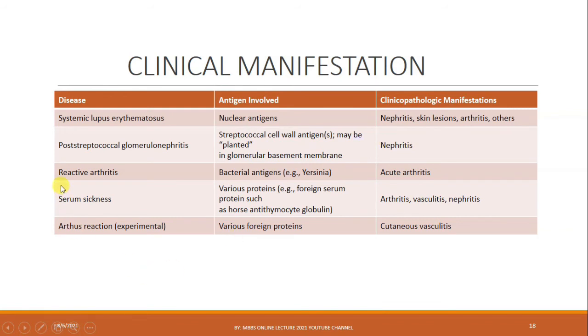Reactive arthritis, bacterial antigen. The complex is formed with this type of antigen. It deposits, causing acute arthritis. Serum sickness: various foreign serum proteins, such as horse anti-thymocyte globulin. This causes arthritis, vasculitis, nephritis. Arthus reaction: various foreign antigens are involved that can cause cutaneous vasculitis.